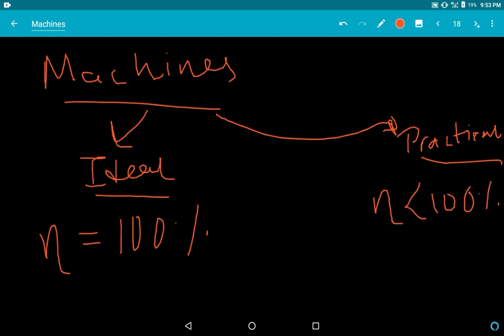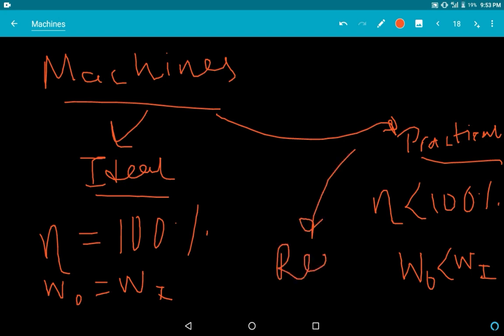This means that in an ideal machine work output is equal to work input, but in a practical machine work output is less than work input because some of the work is lost through friction. In actual machines you have friction, like maybe the lubrication is less, so heat energy is produced and that energy gets out. This is called practical or real machines. In our real life, whatever we see is this type of machine.